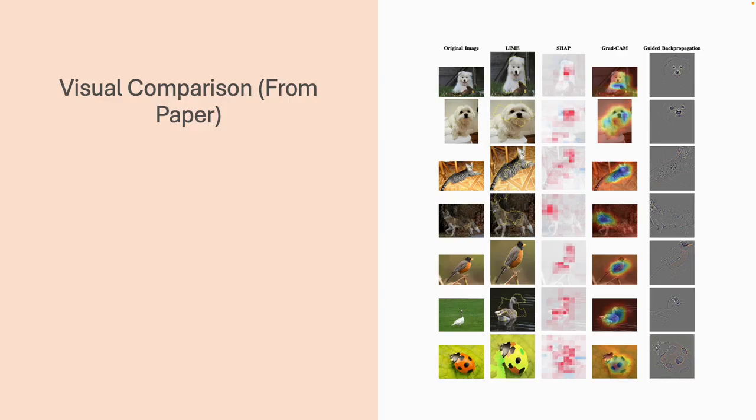LIME and SHAP spread importance more broadly across the body. Grad-CAM zooms in on key discriminative regions like a dog's face or a bird's beak. Guided backpropagation emphasizes edges and fine textures like feather patterns. The same image ends up with 4 different explanations.